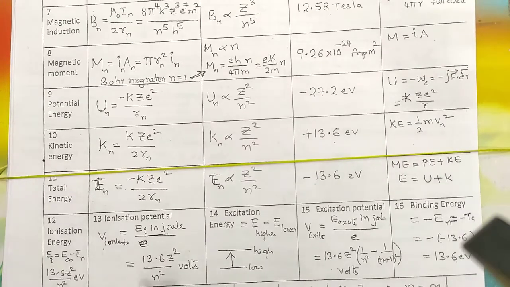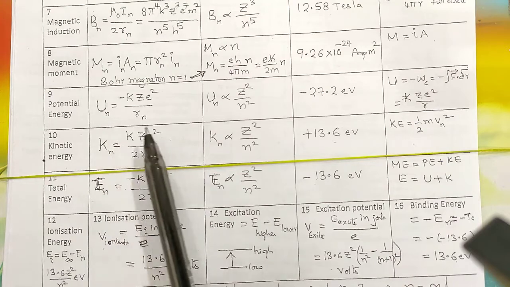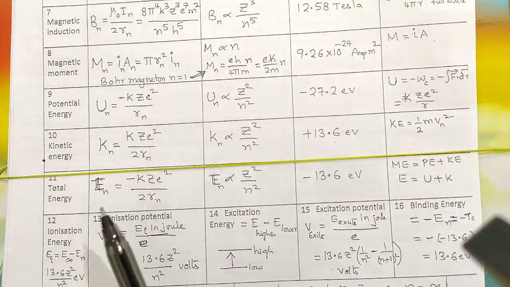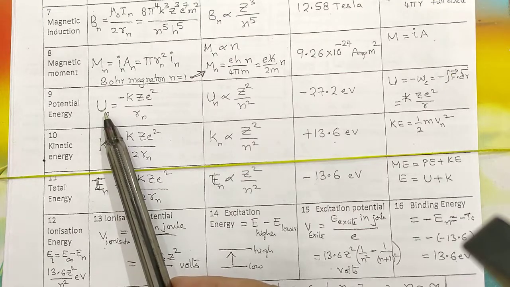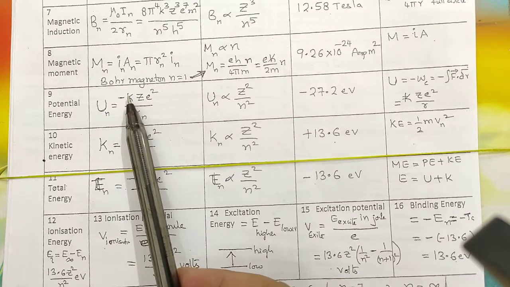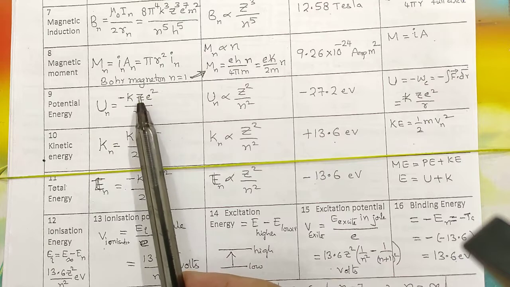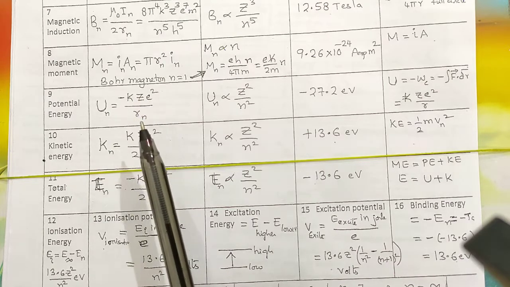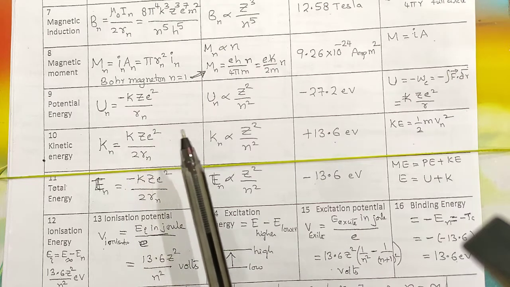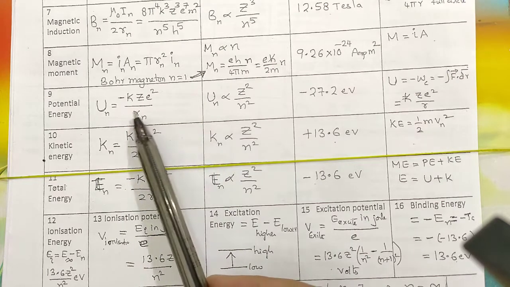Now coming to the potential energy associated with an electron and the charge inside the nucleus, it is given by U is equal to 1 by 4 pi epsilon naught Z e square, that is Ze into e by distance. Like U is equal to 1 by 4 pi epsilon naught Q1 Q2 by R, that kind of expression it is.